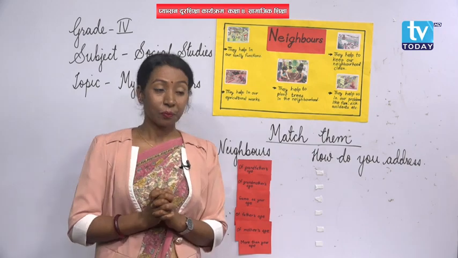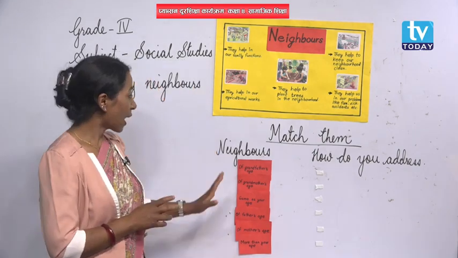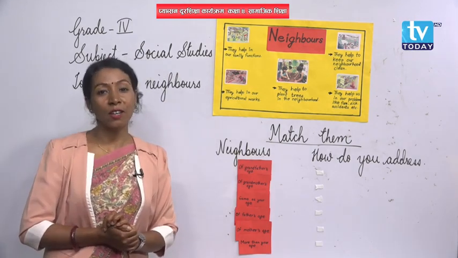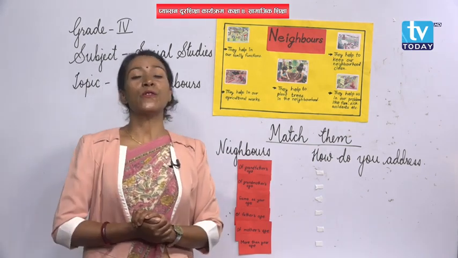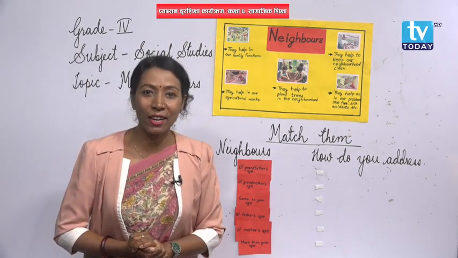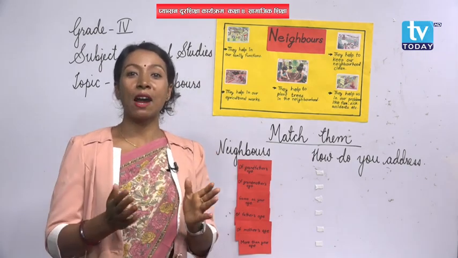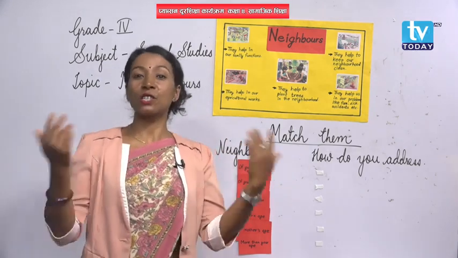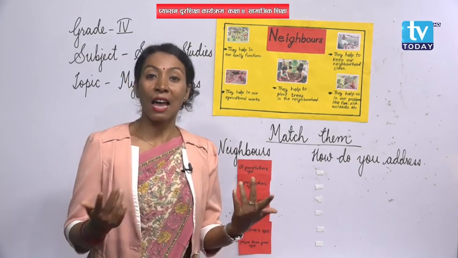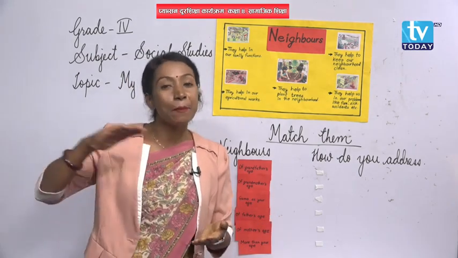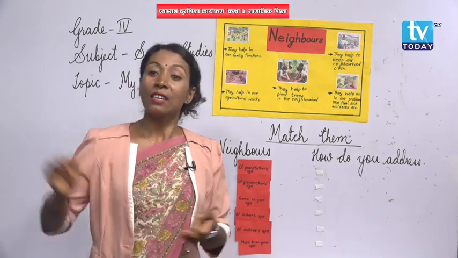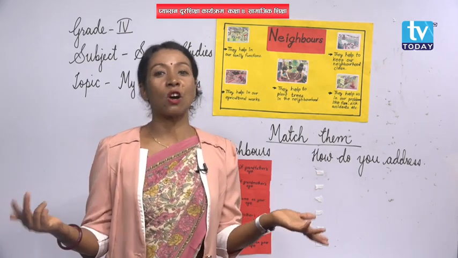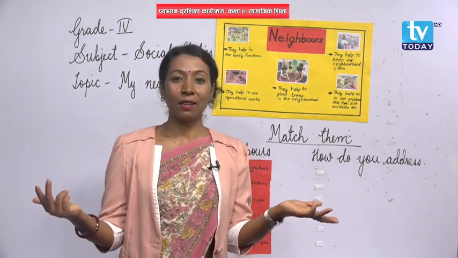Yes, so to make this more clear, I have got a match-the-following here. Okay, among your neighbors there can be neighbors of different ages. Aren't they of different ages? Yes, obviously, why not? Some are of the age of your grandfather, right? Some are of the age of your father, mother, isn't it? Uncle, aunt. Some may be of your same age. Yeah, some may be younger than you, right? So how to behave with them? How to talk to them? Okay, what do you call them?